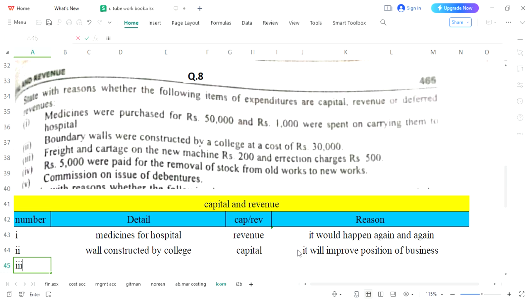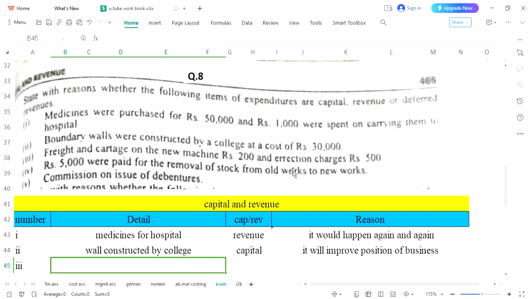Alright guys, now the third entry: freight, new machine and erection charges. Freight, I have told you earlier, is the fare of the ship. When you have bought any commodity from abroad, you will be giving shipment charges. Those shipment charges are called freight, to bring that particular commodity or asset from another country to your country.